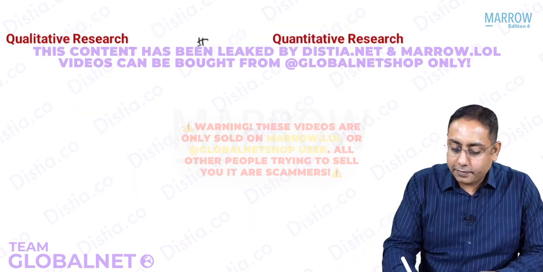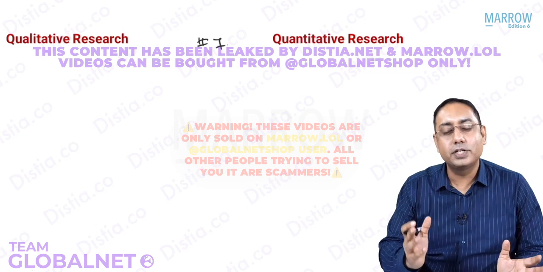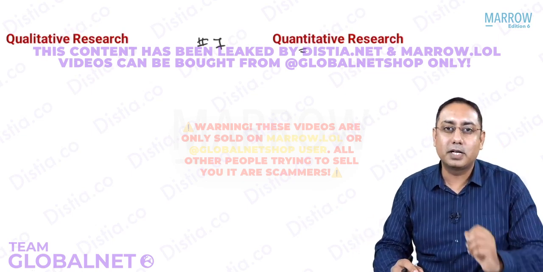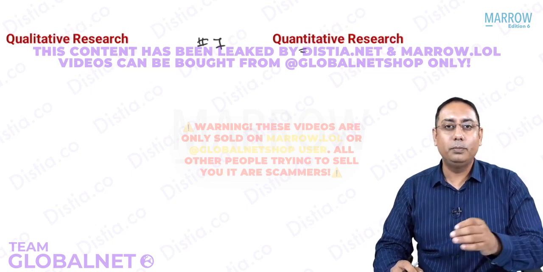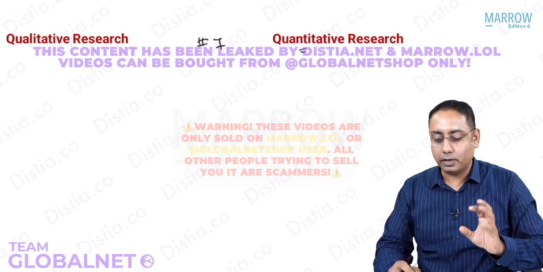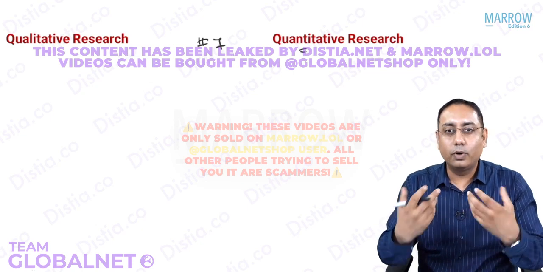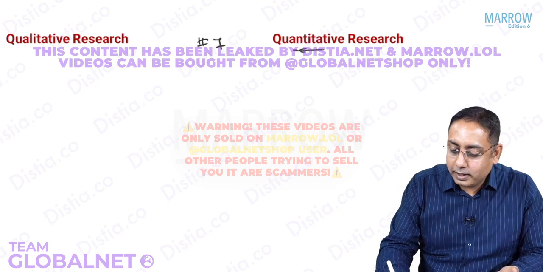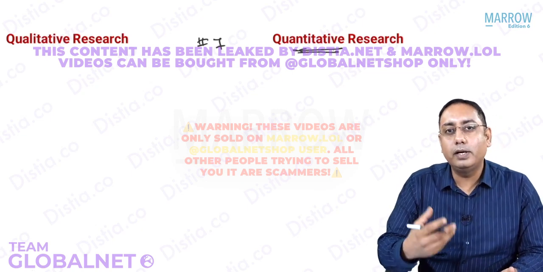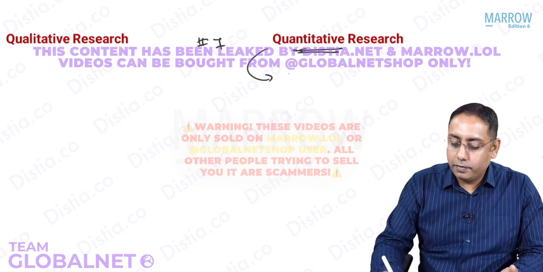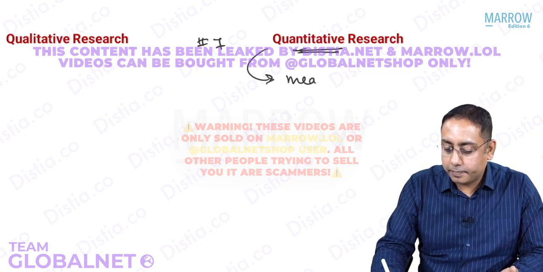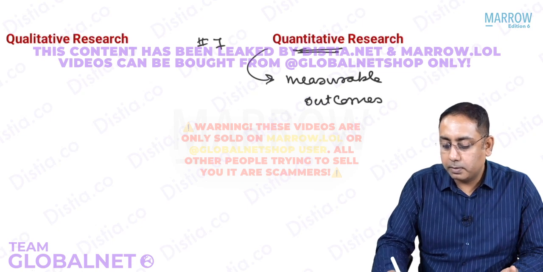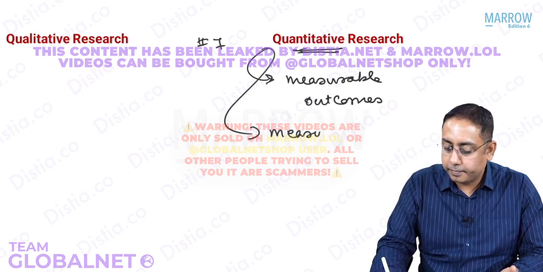Next is point number 7. What do you mean by qualitative research and what is a quantitative? If you have watched my biostats videos, we talked about what do you mean by a qualitative data and a quantitative data. Quantitative is something which you can quantify, which you can numberize, which you can measure. So quantitative research will be talking about quantitative. It is quantifiable, where you do some measurable outcomes are measured, measurable outcomes, and there were measurable